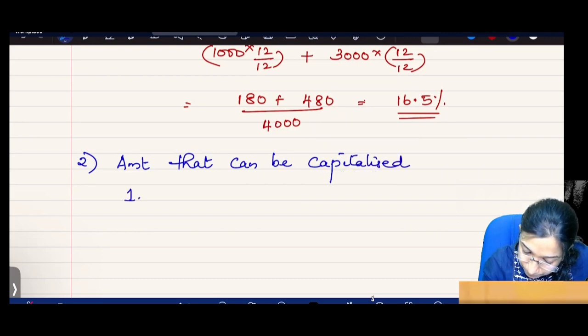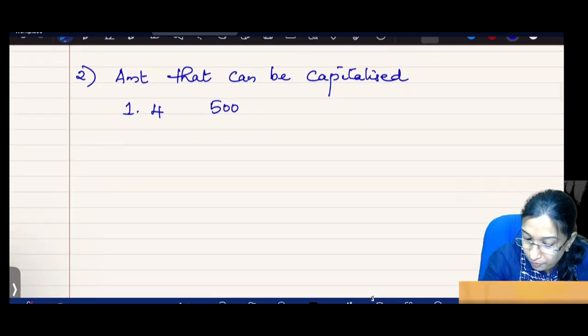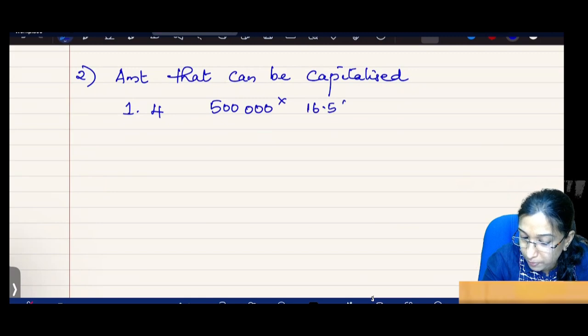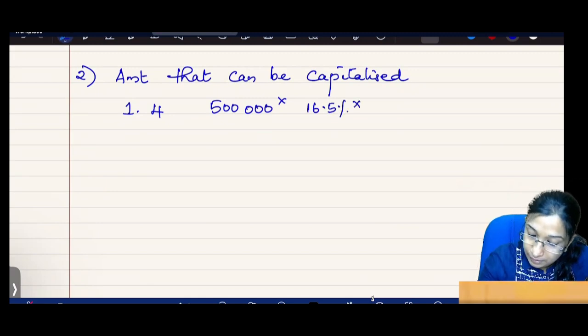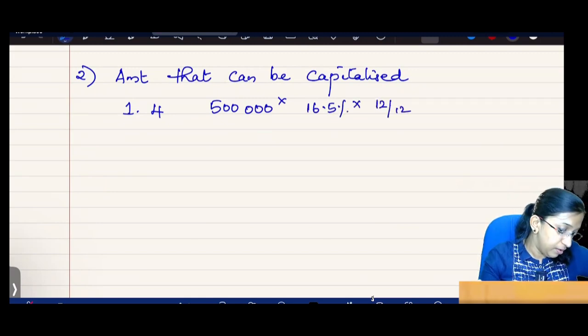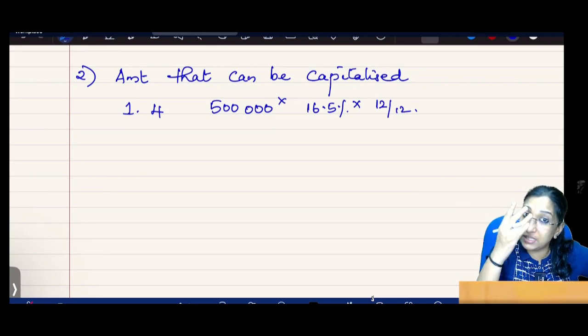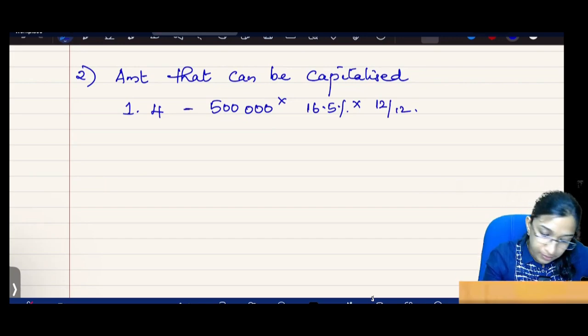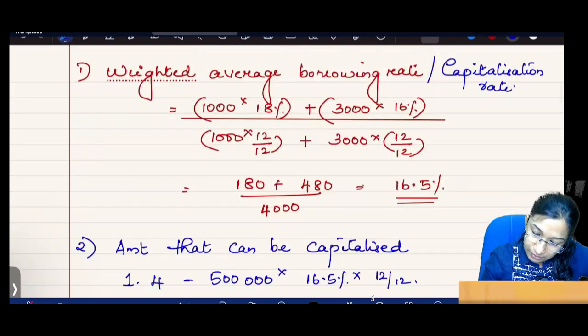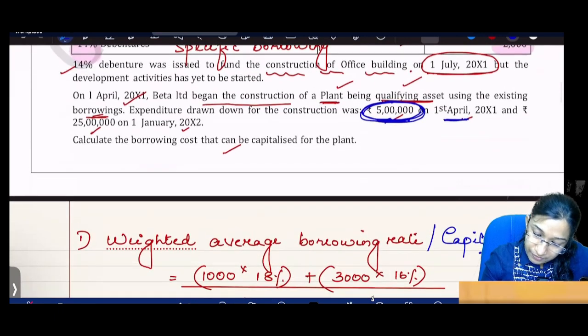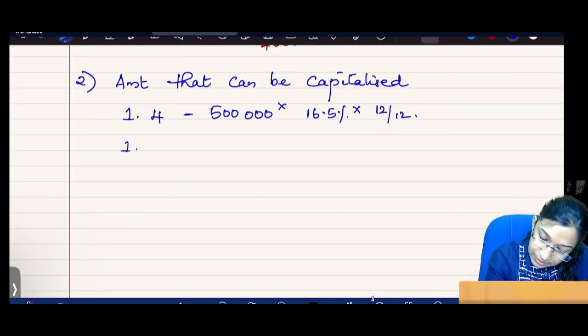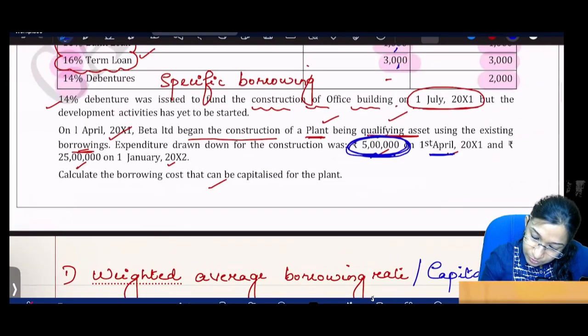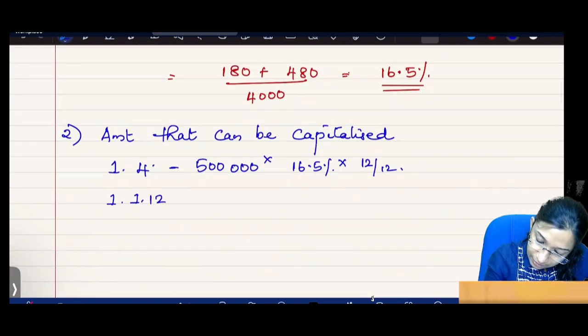1st April, 5 lakhs is withdrawn. Therefore, 5 lakhs into 16.5% into 12 by 12, because that is 1st April I spent this amount. Then on which date? 31st December, 1st January 2012, and this is 1st April 2011.